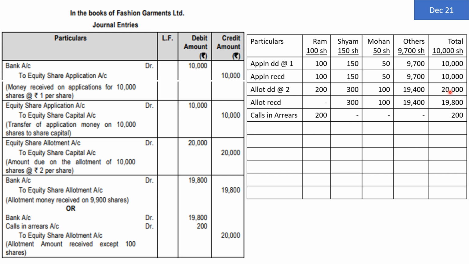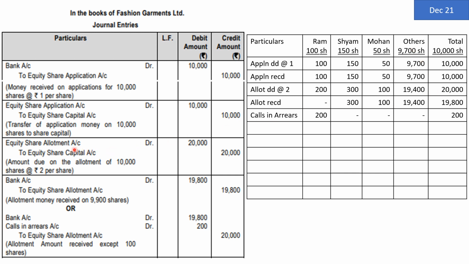For allotment, we are not going to receive money first. For allotment, we are going to demand money first. For application, we received money, then we allotted the shares. For allotment, we'll demand money and then we'll receive the money. So amount which is going to be demanded will be from Ram, Shyam, Mohan and others, everybody. So total amount demanded is going to be 20,000.